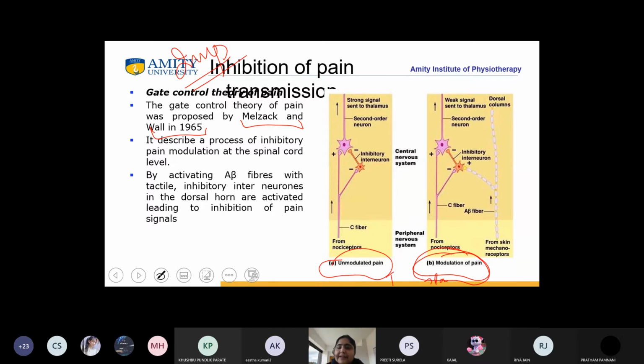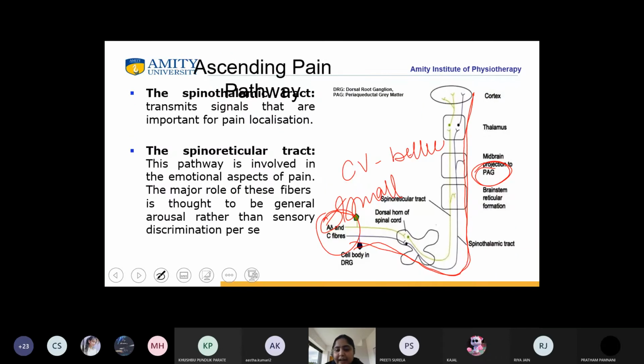Is it clear? This is what normally happens with you and me. जब ये वाला ट्रैक जो C fibers जा रहे हैं ना ऊपर, ये थैलेमस की तरफ जाके strong signal कैसे दे रहे हैं? क्योंकि जो inhibitory interneurons हैं, they are getting recruited. So while they are getting recruited, there is sensation of pain at the level of the thalamus, so we can feel that we are having pain.